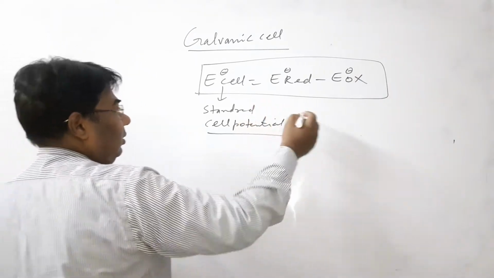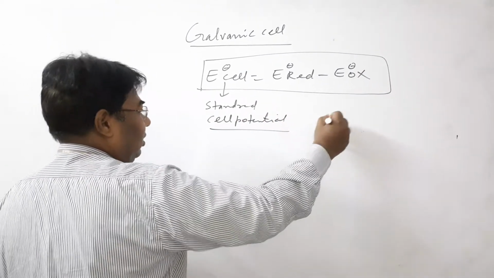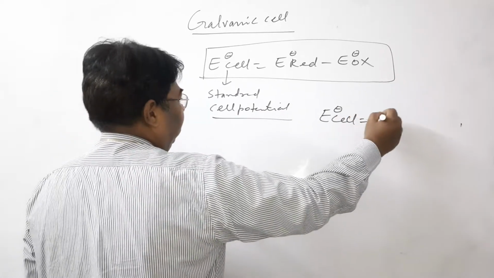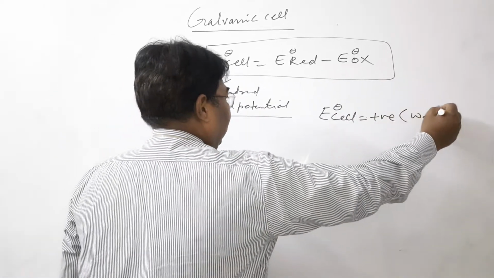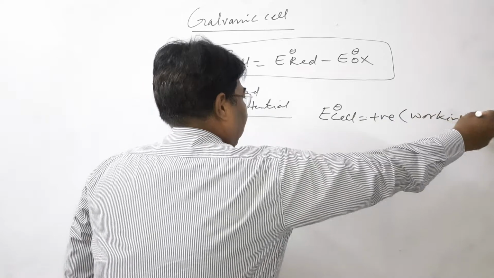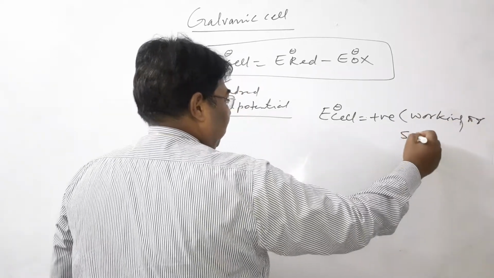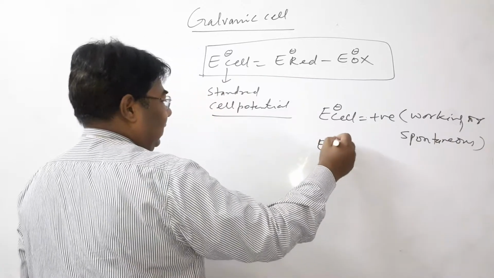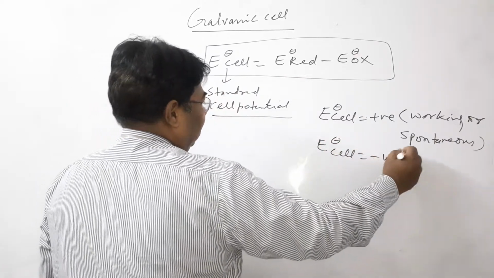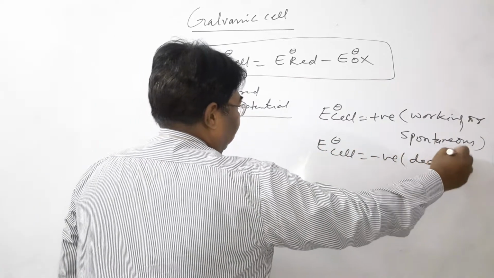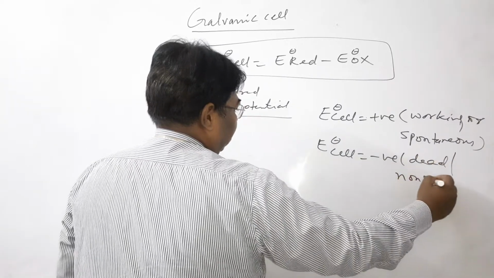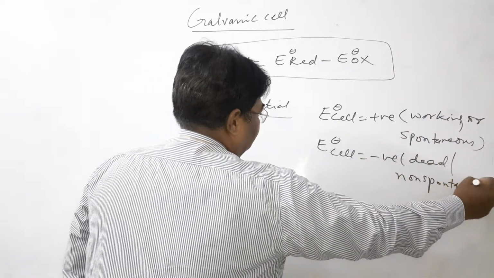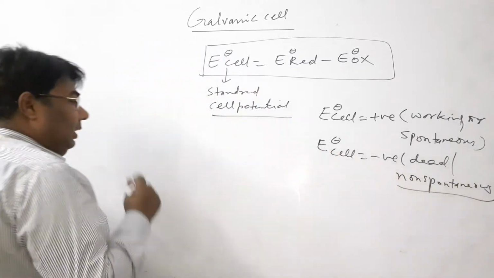Now when E naught cell is positive, then the cell is working or a spontaneous process will take place. When E naught cell is negative, then it is dead or non-working, or non-spontaneous. Note it down, please.